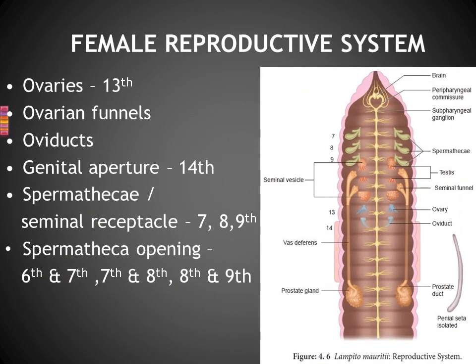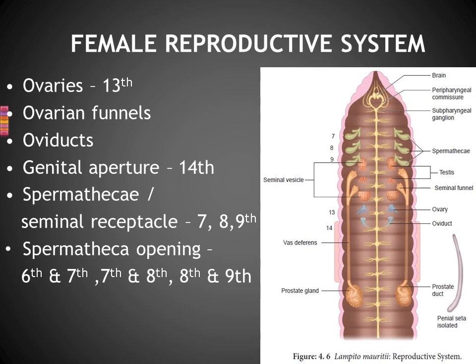So this is regarding the female reproductive system of the earthworm. The same figure is displayed here. As we said, the male and female reproductive organs are present in the same organism, right? So the same picture is displayed here, and here we are going to focus only on the organs of the female reproductive system. Fine.